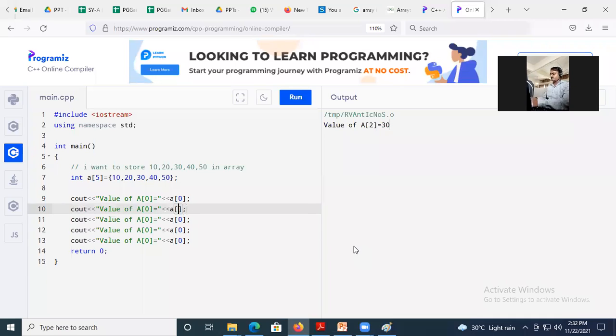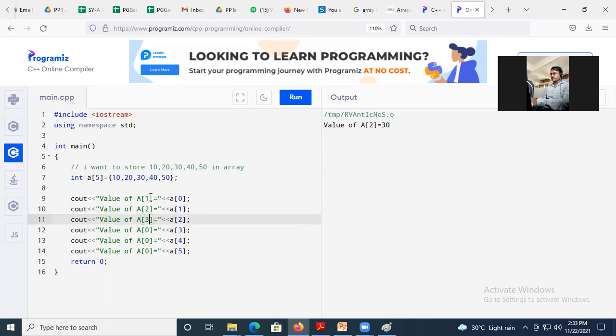Okay, 0, 1, 2, 3, 4. Okay, for your simplicity, I'll write 5 as well. 1, 2.